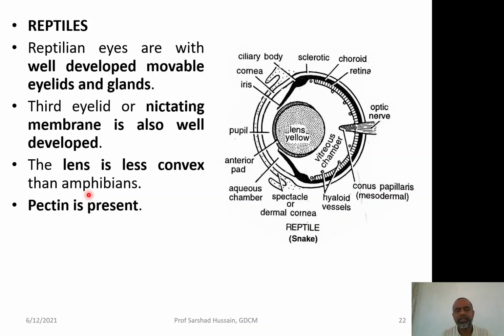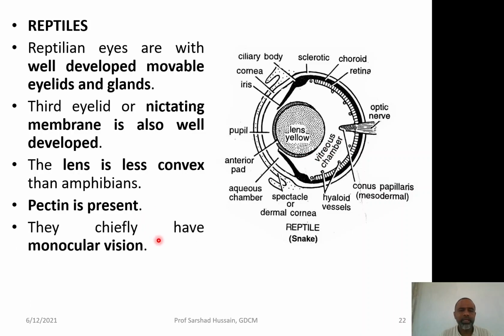Pecten is present. Pecten is basically a fan-like structure sometimes present over the retina, which, according to the intensity of light, can help in focusing or in reducing the high reflection of the light.